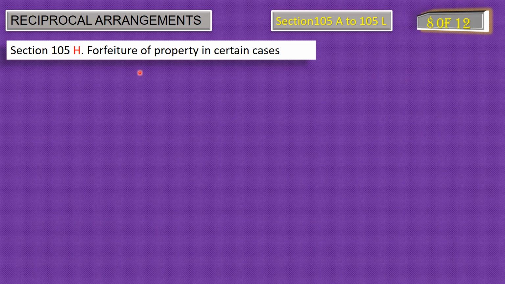Eighth point of reciprocal arrangement is forfeiture of property in certain cases as per the provision of section 105H.